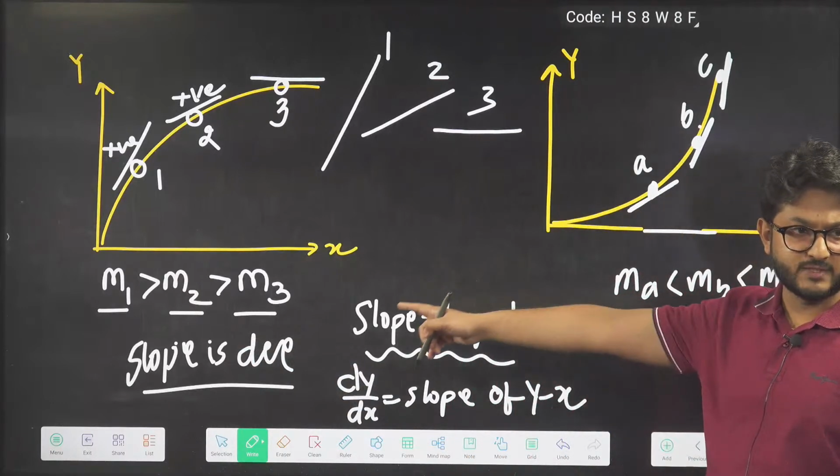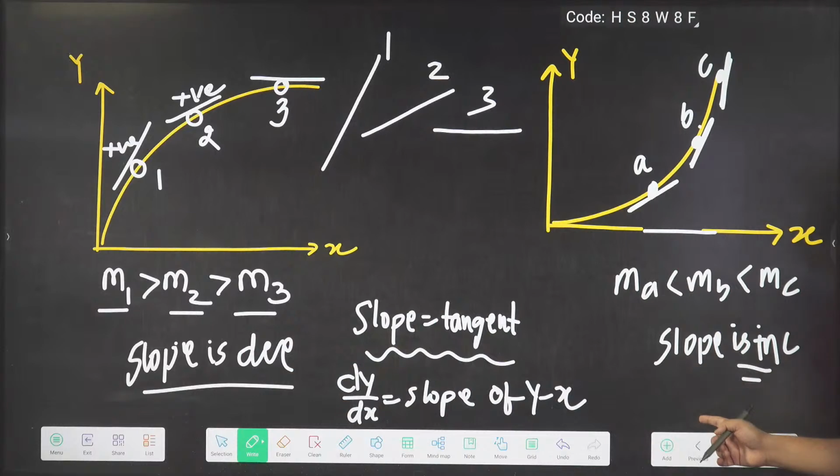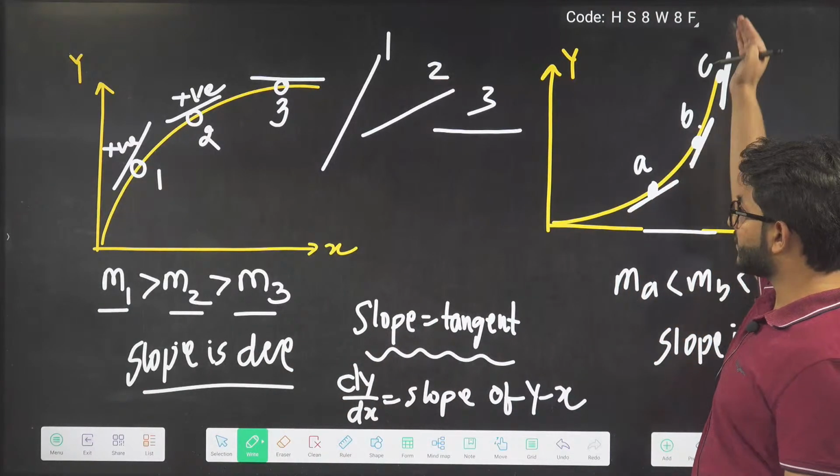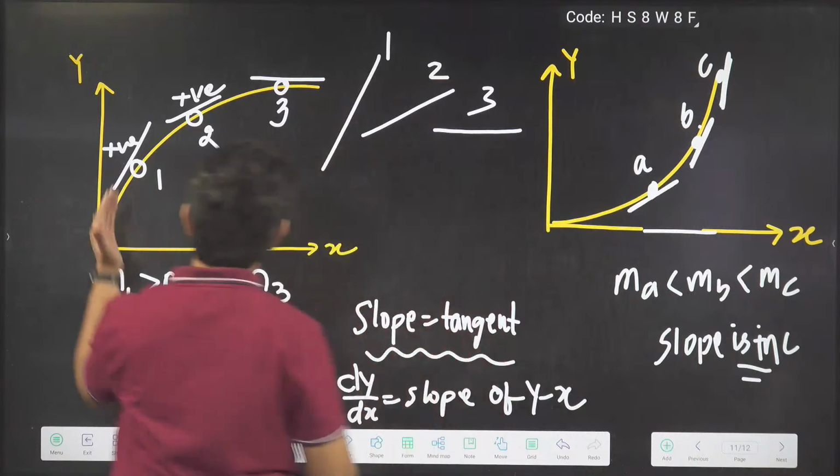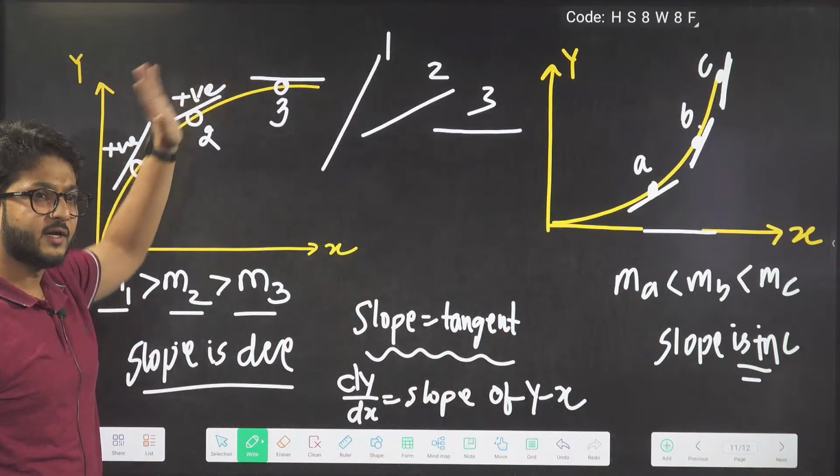So here slope is decreasing. Here slope is increasing. So in this type of curve, slope is increasing. I hope you understood. And whenever this type of curve is there, slope is decreasing.